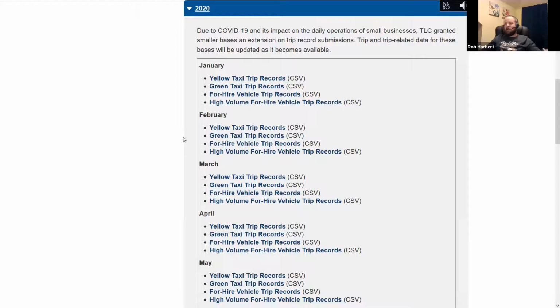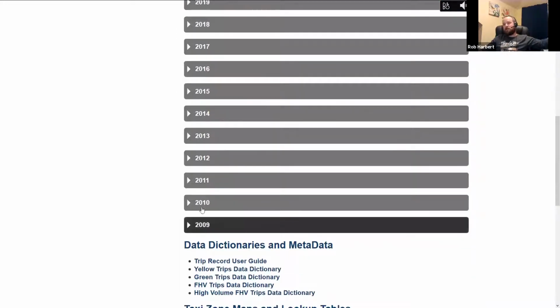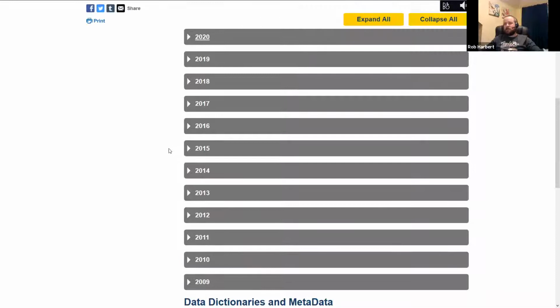interested here in looking at a larger volume of data across a bigger transect of time. And so what we're going to do is devise a way to get access to all of these data across all months for the years between 2009 and 2020.